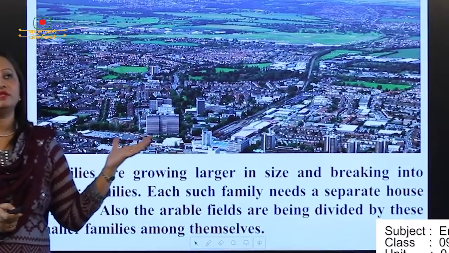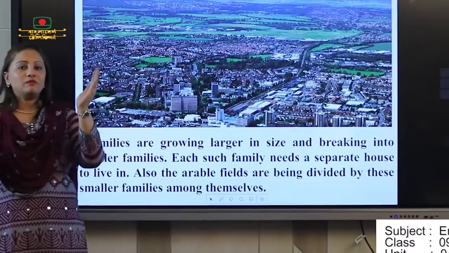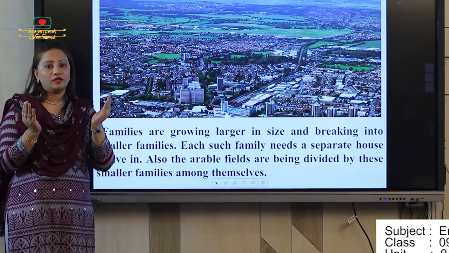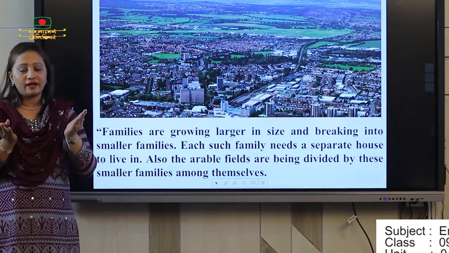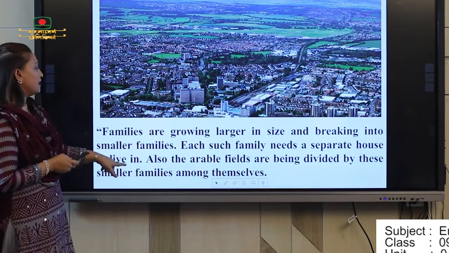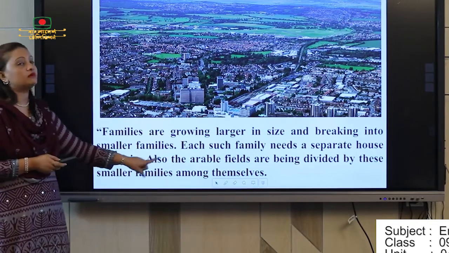Here we live with our parents, but our grandparents live in the village. So our family is divided. One family we divided into two families. So we need two types of land for providing our food actually. That's why this line says the arable fields are being divided by these smaller families among themselves.